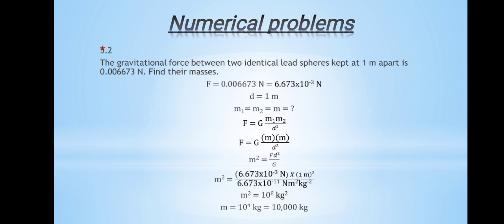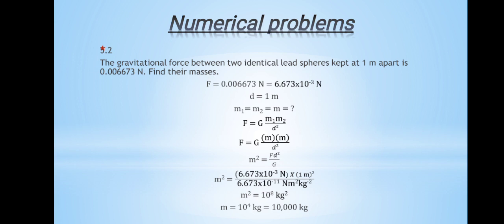By writing the value of m1 and m2 as m in the given formula, we will find out the masses in a more appropriate way. So we will start by writing the values of force, gravitational constant and the separation between them, and by rearranging this formula we will get another formula, that is m square equals F d square by G.